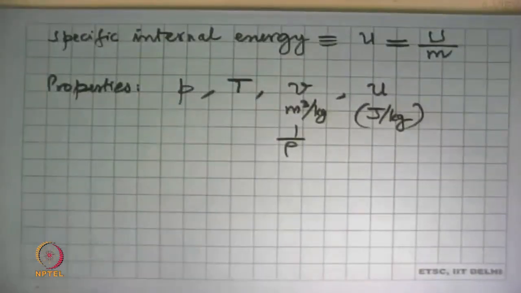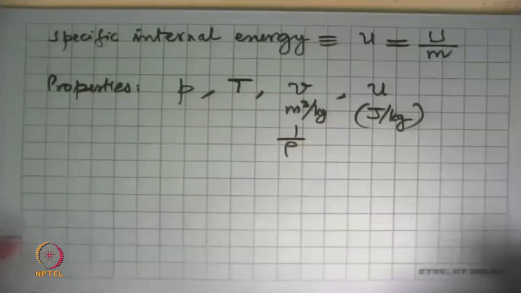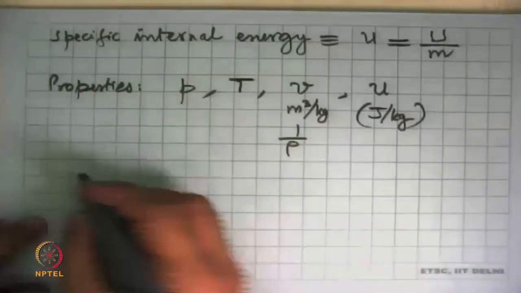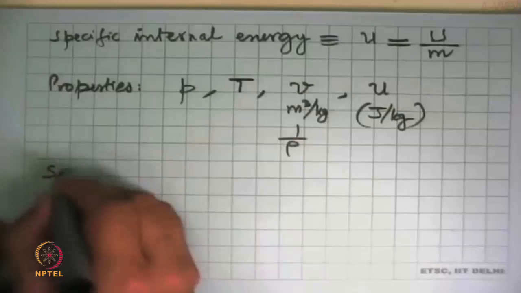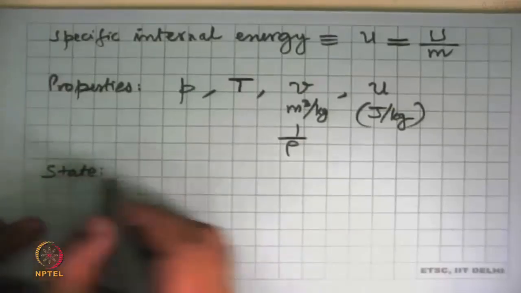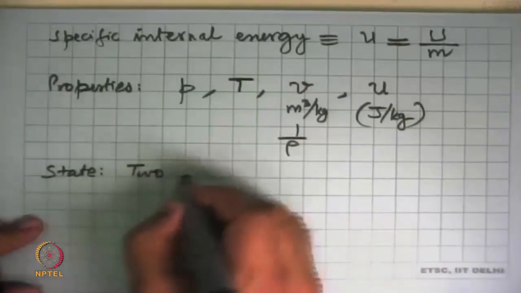So if a system has 4 properties, to completely specify the state, how much do we need to specify? Do we underspecify? Then we don't have enough information. If we overspecify, then there's a probability that there could be contradictions. And that goes back to our basic idea that to completely specify the state, we need to specify 2 independent properties.